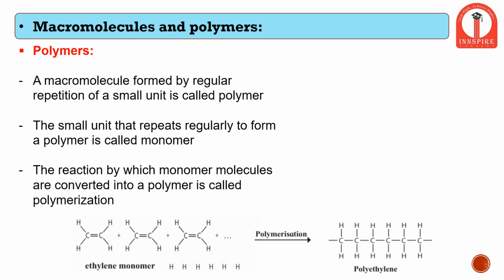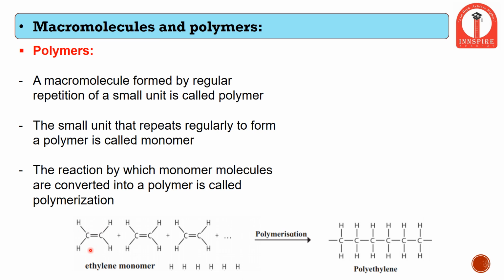Now next we will be discussing the polymer. So what is a polymer? A macromolecule formed by a regular repetition of a small unit is called a polymer. Like we can see, this is an ethylene monomer. Monomer means a single basic unit, that is ethylene. Ethylene means 2 carbons with a double bond and 4 hydrogens.